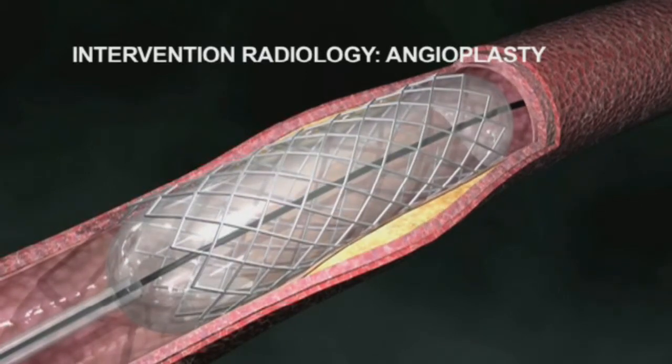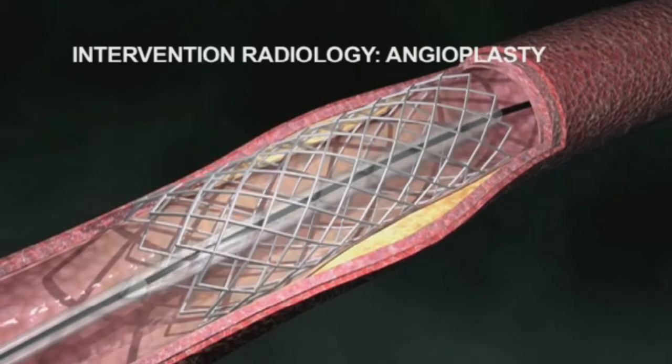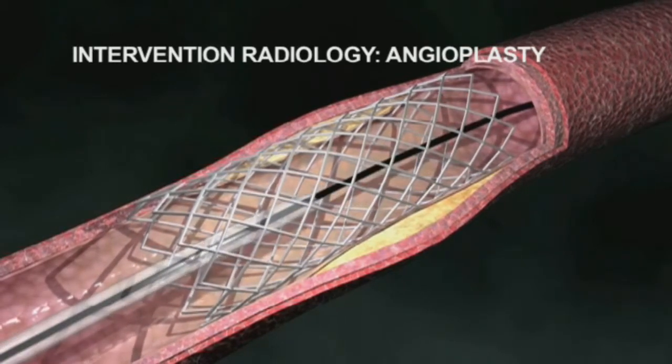And right now, with the technology, they can go into the brain to open up the blockage in the brain. They go into the liver to treat the cancer of the liver. They can go to the uterus to block the development of the fibroid in the uterus. Therefore, intervention radiology is very good in terms of providing more treatment methods and procedures for the patient as well as for the physician.